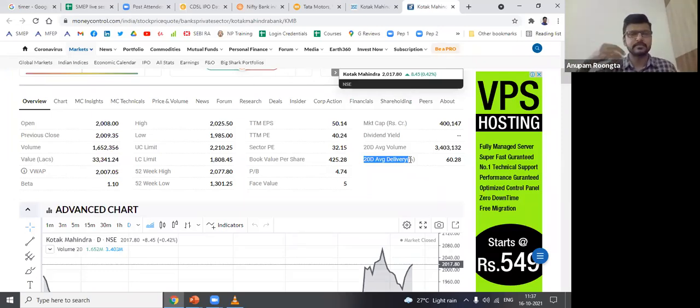Delivery is something you buy and then you hold on to it. So you take the delivery of the stocks in your Demat account. So 20-day average delivery percentage is 60%. It means in the last 20 days, on an average, whatever trading happened for the stock, 60% of that was delivery, and the remaining 40% was intraday. Again, nothing to do in terms of a long-term investor. I'm just telling you because these terms will be used frequently.